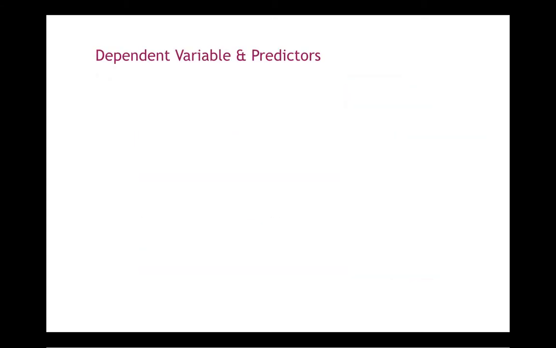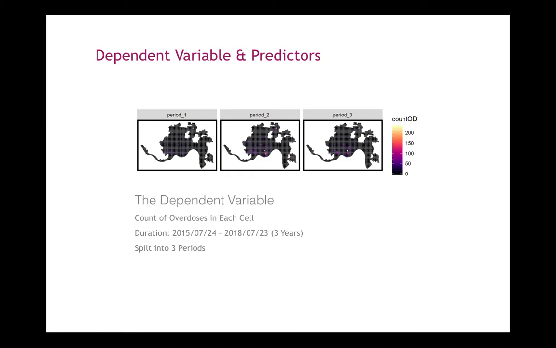We split the city of Cincinnati into fishnet cells. The dependent variable is the count of overdoses in each cell from 2015 to 2018. And also we split it into 3 periods. That's for the future cross-validation.